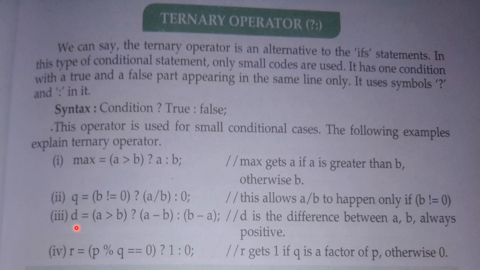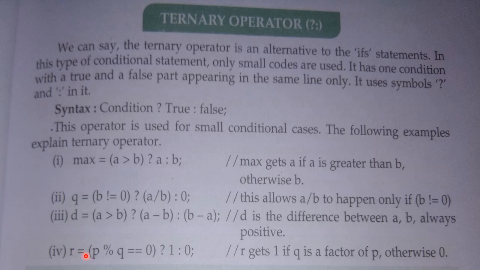Okay, next, d. d is again a variable, and it will store the result after checking which condition? Is a greater than b? If a is greater than b, then you subtract b from a and store the value in variable d. If a is not greater than b, in that case you subtract a from b and store that value in the variable d.